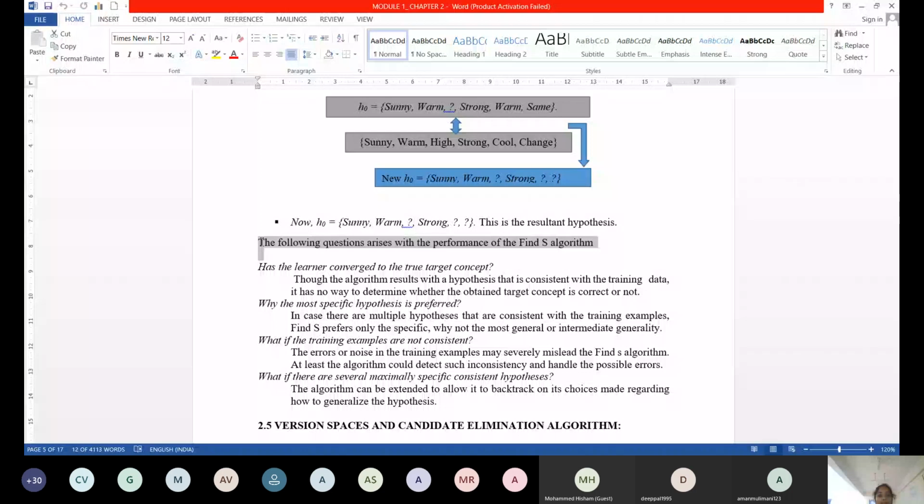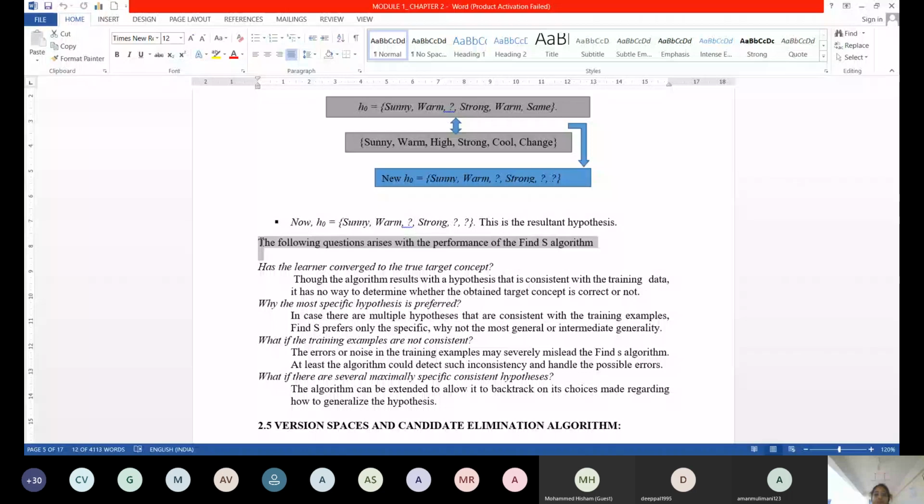Okay, coming here, has the learner converged to the true target concept? What does it mean? Target concept. The algorithm results with a hypothesis, which is the resultant hypothesis here. The last one, right? It has given me one hypothesis, but I don't know whether it is a perfectly consistent hypothesis with the training data.